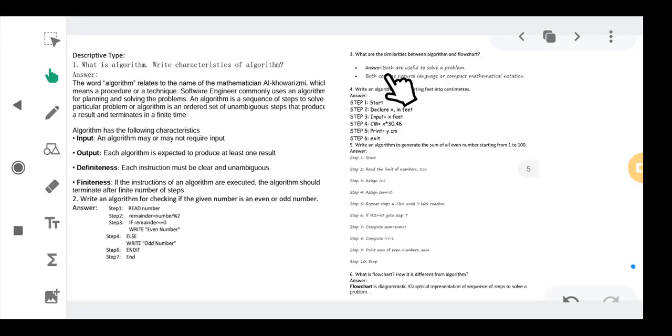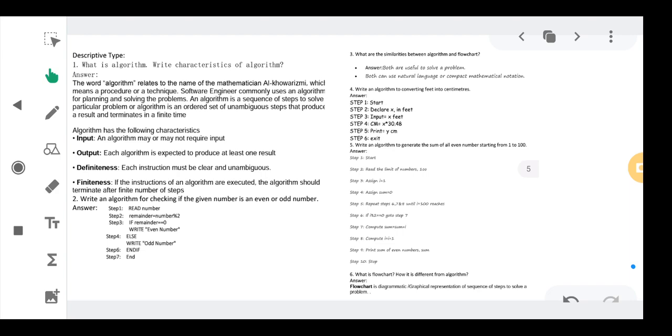Okay, now the third question they are having is, what are the similarities between the algorithm and the flowchart? Check. There are a few similarities, and the differences are also present. So first of all, they are asking what is the similarity? Both are useful to solve a problem. Obviously, we are designing an algorithm, we are designing a flowchart, and so it is the easiest way to find any problem solution, right? So that is the thing.